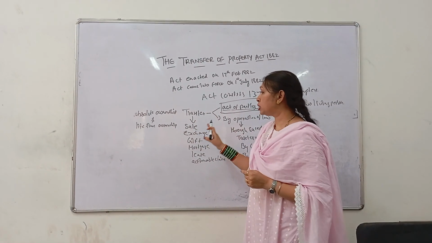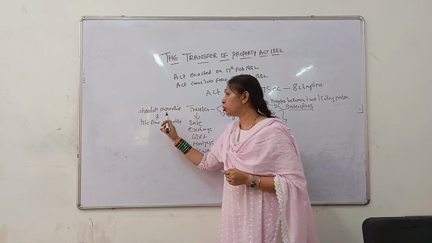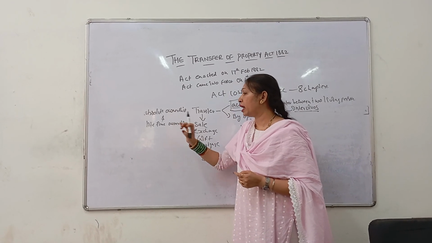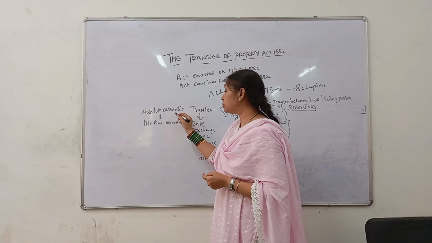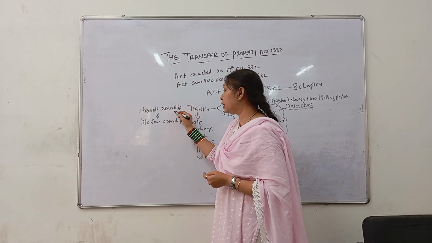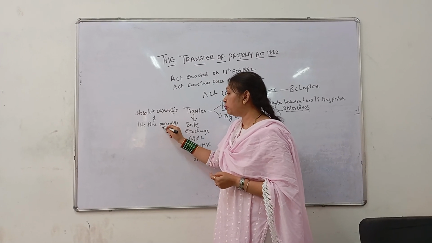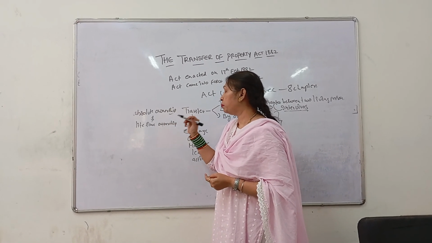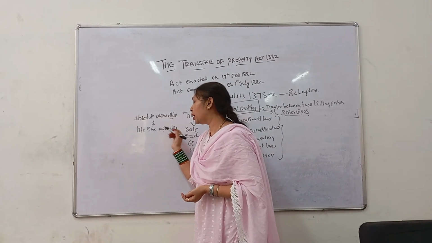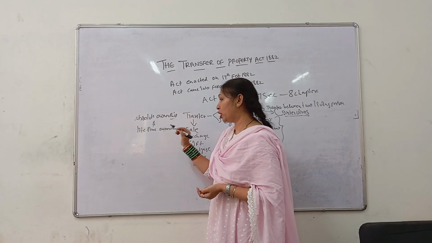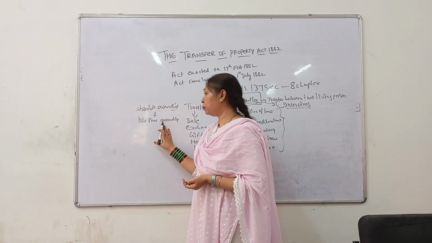After all this, a student has to know about ownership. There are two types of ownership, absolute ownership and lifetime ownership. What is absolute ownership? When the person has all the rights, meaning he can enjoy the property and at the same time sell the property, that is called absolute right. What is lifetime ownership? For the lifetime he can use the property and enjoy it, but he cannot sell the property. That time we say he has a lifetime ownership.